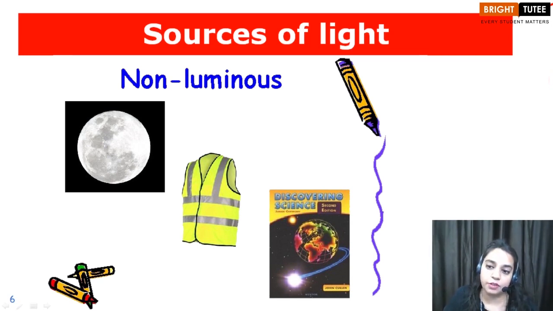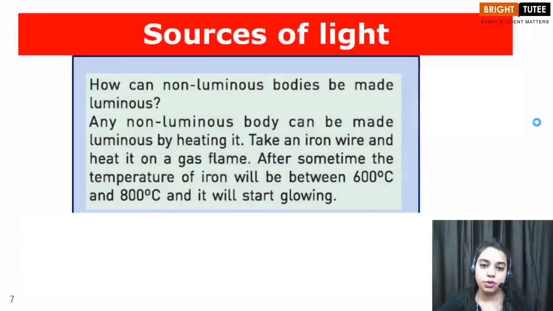You can observe the planets also in the sky at night time. But the difference between the normal stars and the planets is that stars twinkle but planets do not twinkle. But again, planets do not have their own light, they just reflect the light which they receive from the sun. Okay children? So these were the sources of light.